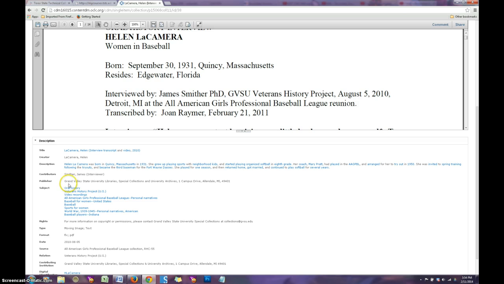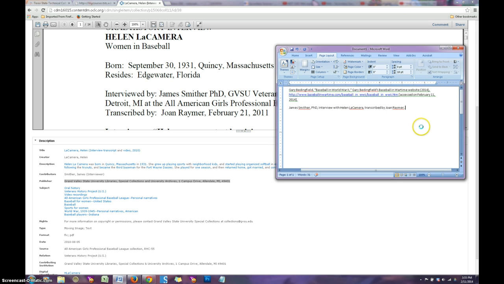It is Grand Valley State University Libraries. That's the GVSU Special Collections and University Archives. Look, all the information right here. That is the physical location of this item. So we're going to copy that and put it in our citation. All the physical information, that's wonderful. Tells us exactly where we can find the interview.